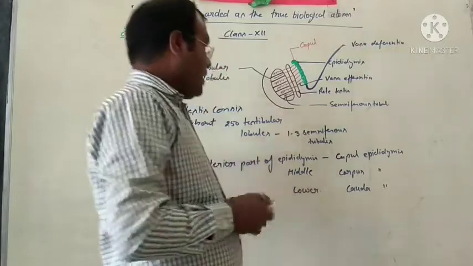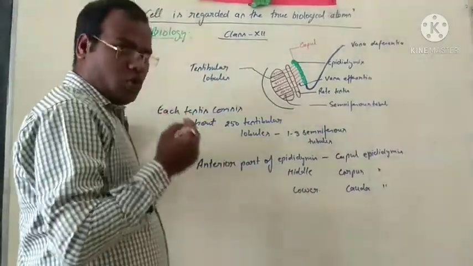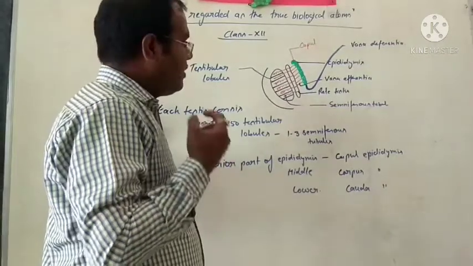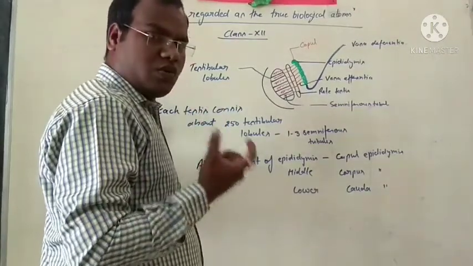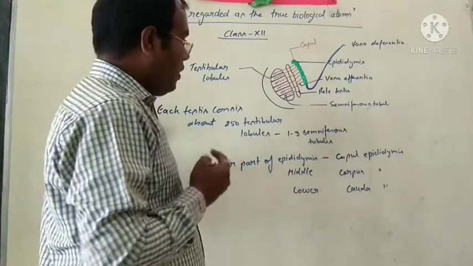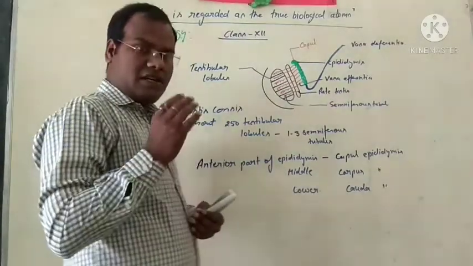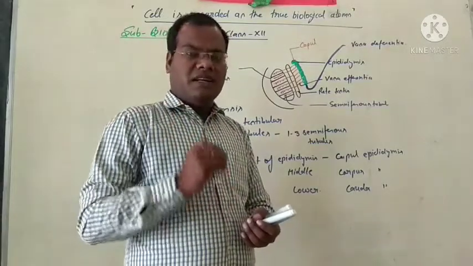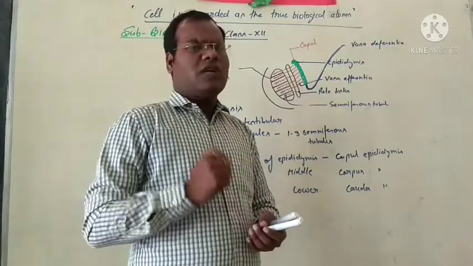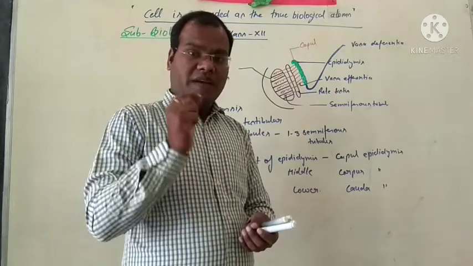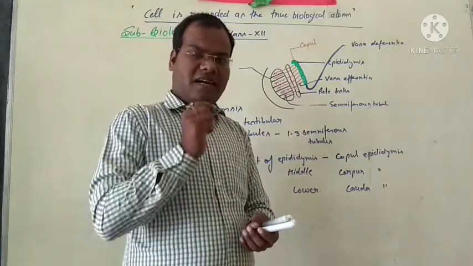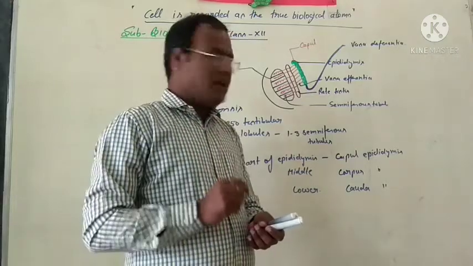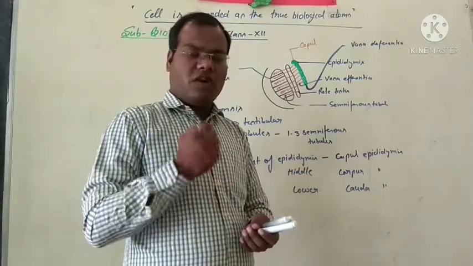The epididymis stores the sperm. One thing is important here: when sperm lie in the epididymis, they are in a non-motile state.